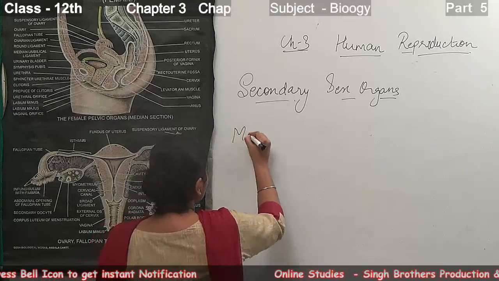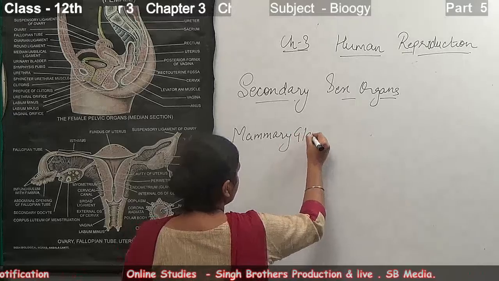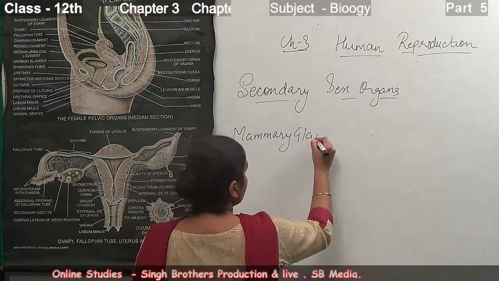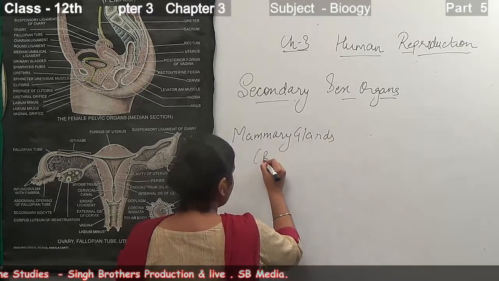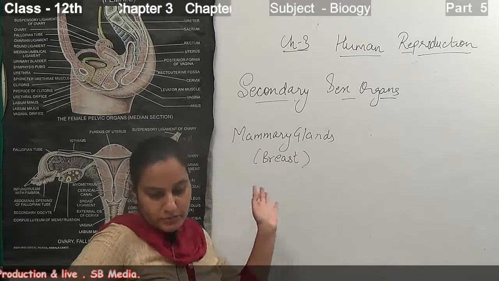Mammary glands, commonly known as the breast, are basically glandular and fatty tissue.